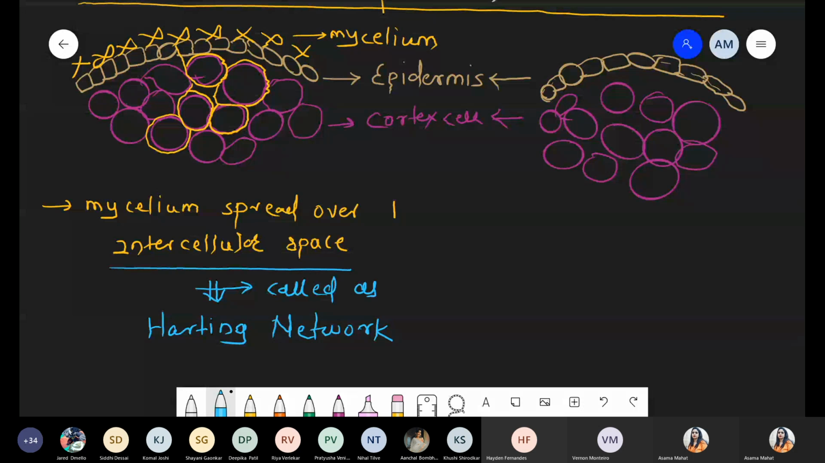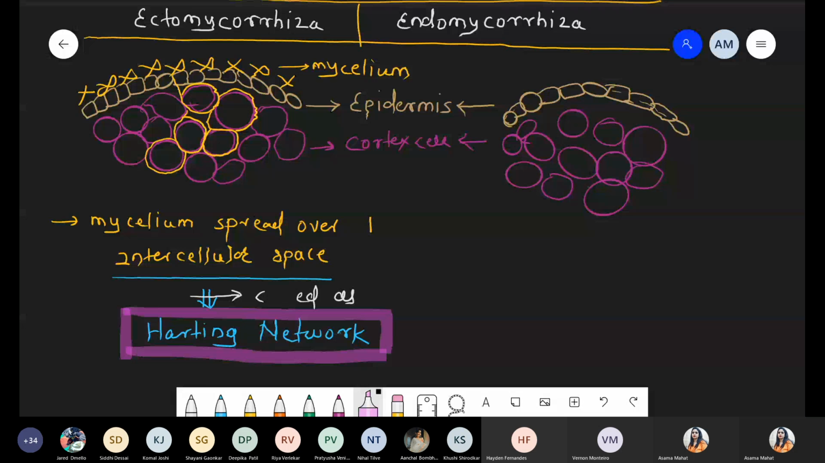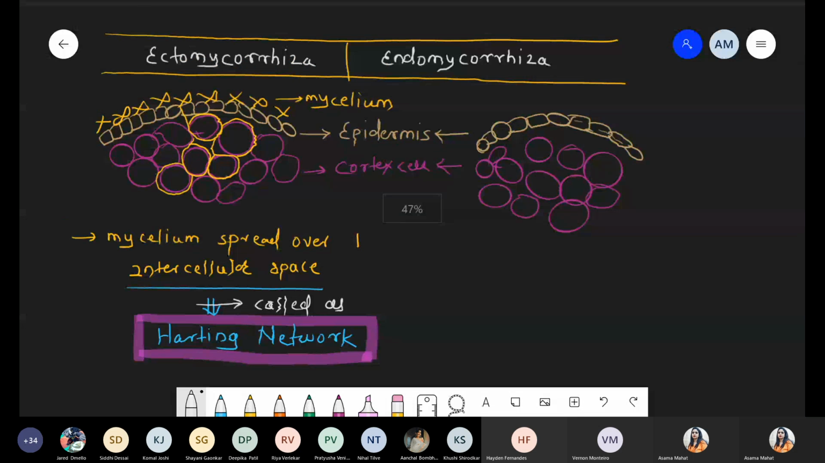So in ectomycorrhiza, which part is very common? The Hartig net structure, where there is no penetration inside the cell. The network that gets formed is called the Hartig network. Got it? This point is clear. They just spread all over the intercellular space in ectomycorrhiza. That's why ectomycorrhiza shows surface attachment. Clear?